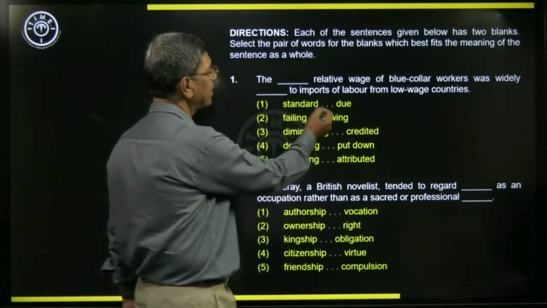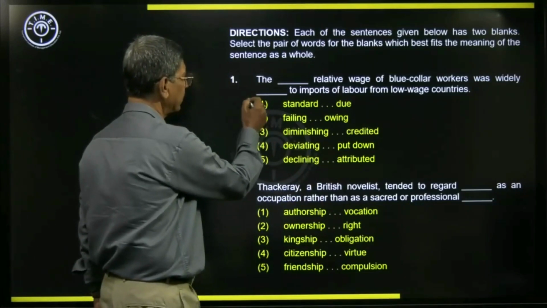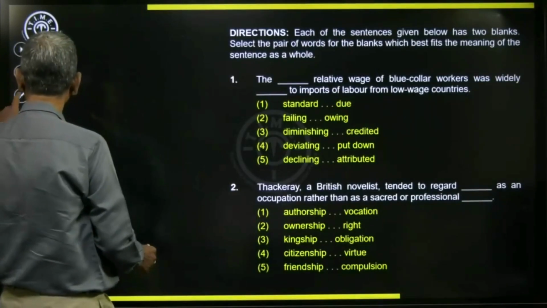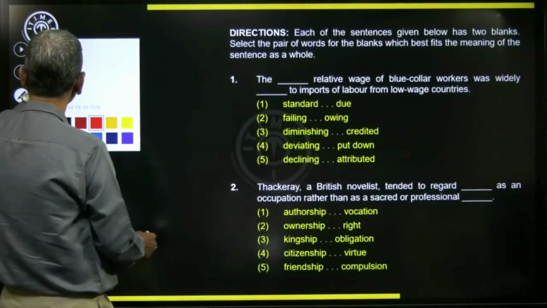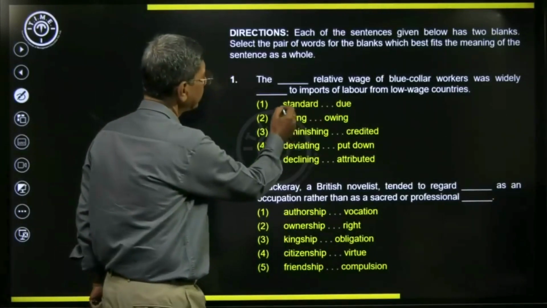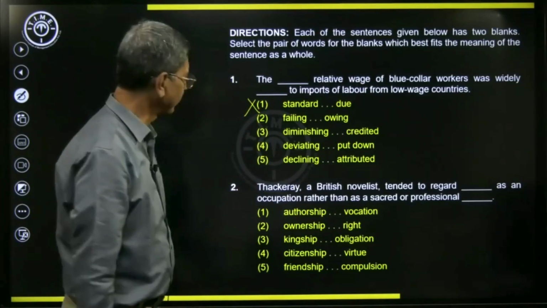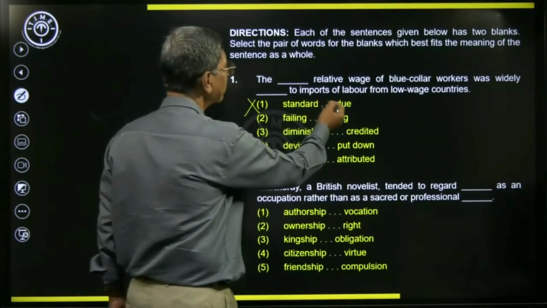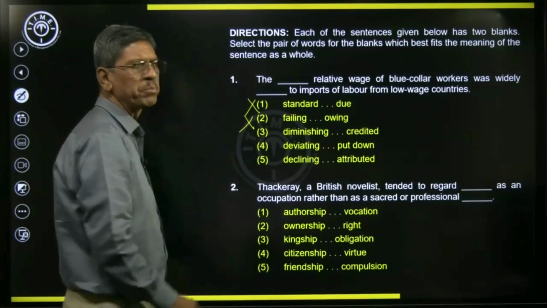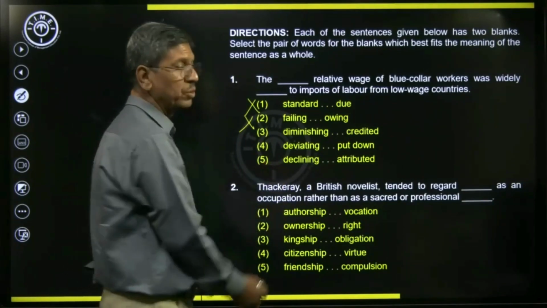If we say the standard relative wage, there is nothing like standard relative wage, so we can just ignore it. Then we have failing relative wage. Failing relative wage also is not appropriate. It's never used at any point of time. Then we have diminishing, which is a good one.